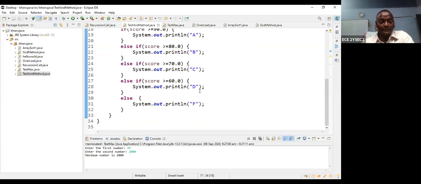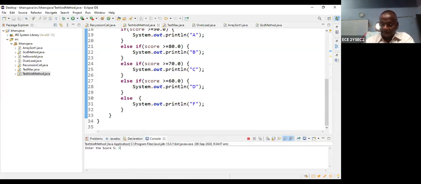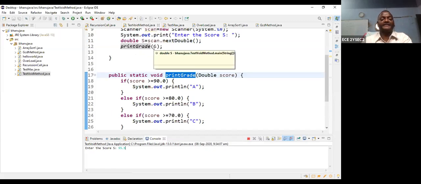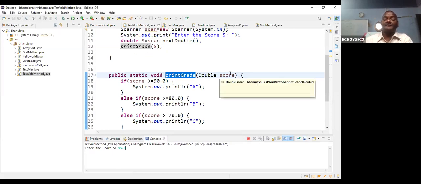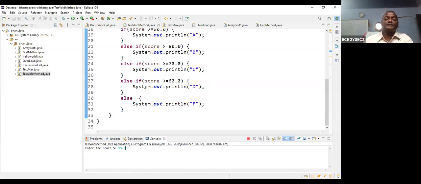Okay, all right. So now I want to test this program. Enter the score. Suppose my student got 95.5. So 95.5 is an argument, and it is a double value. So the data type is double, argument value is 95.5. So this can be copied into the parameter. So what is the parameter? Score. So now score becomes 95.5. Then according to the score value, this program will be executed, and it will give the result.